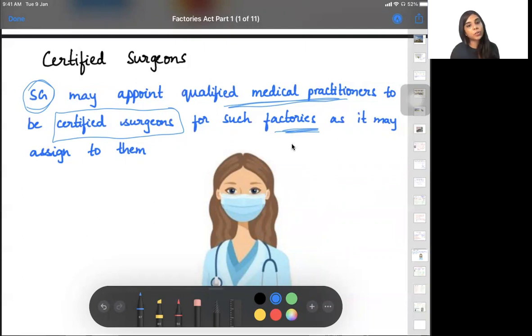For now, what you need to remember is that the central government will appoint a few people as certified surgeons who have qualified some medical exams or some medical practices.